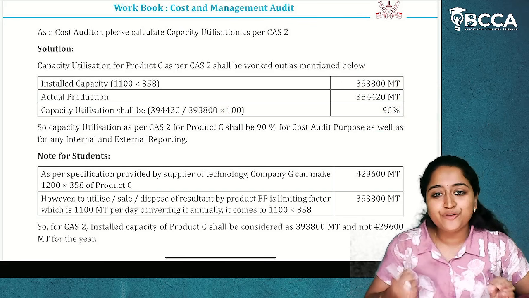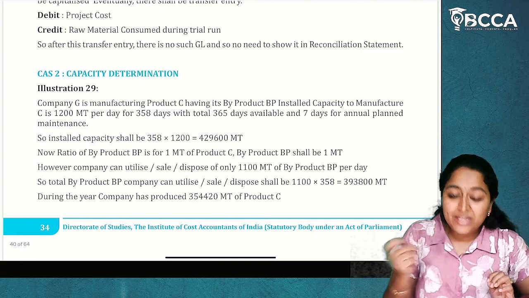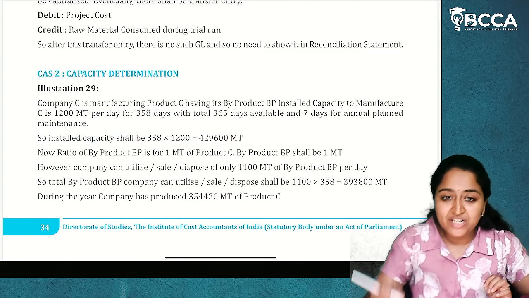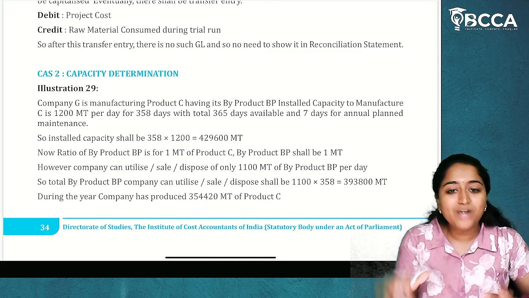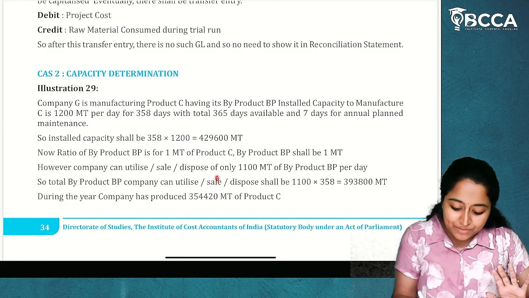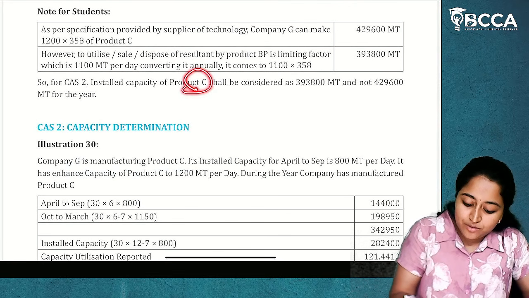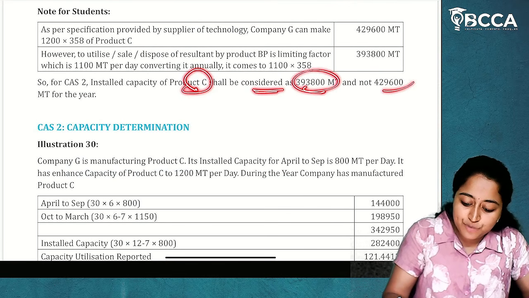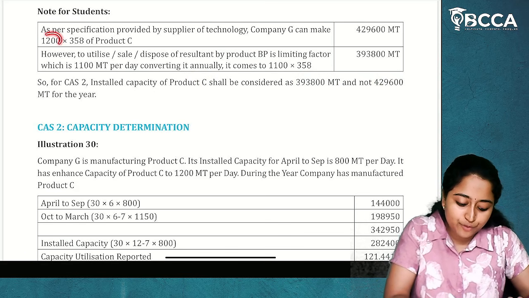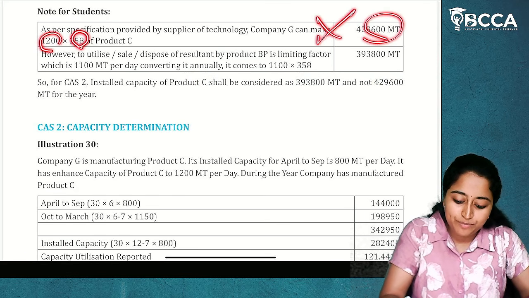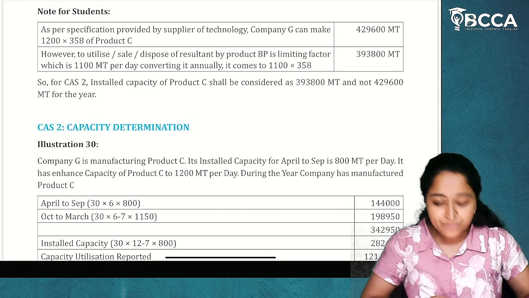No, but you have to write it as a note point that for this calculation, for installed capacity, you should not consider 1200 MT per day. This is derived by company G. But what is the maximum possible by them? It is only 1100 MT. So, you have to write it. So, installed capacity of product C shall be considered this much, but not this much. I hope it is clear. So, 1200 into 358 should not be considered. Only 1100 into 358 should be considered. I hope it is clear.